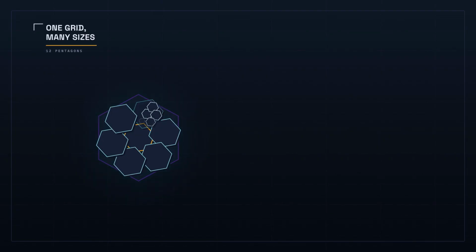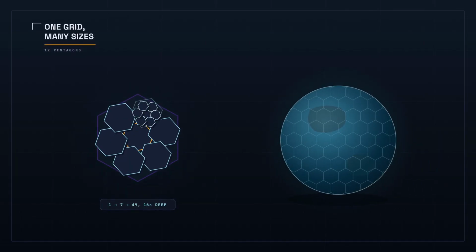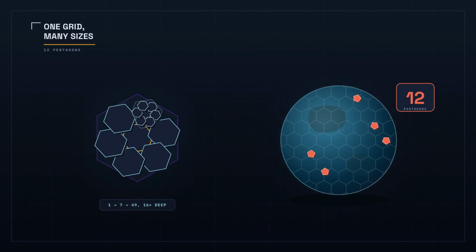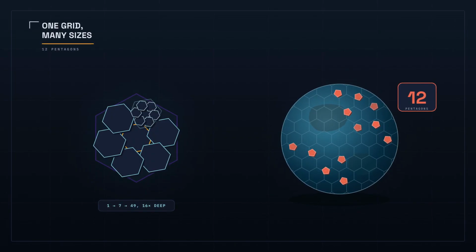The grid nests. One hexagon can cover an area the size of a country, then split into 7 smaller ones, again and again, 16 times over, down to a hexagon smaller than a doormat. There is one thing the math cannot avoid: you cannot tile a sphere with hexagons alone. There must be exactly 12 pentagons. Uber rotated the grid until all 12 sit out in the ocean, far from any street.